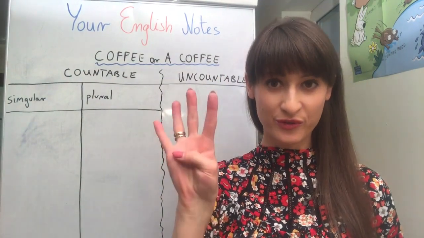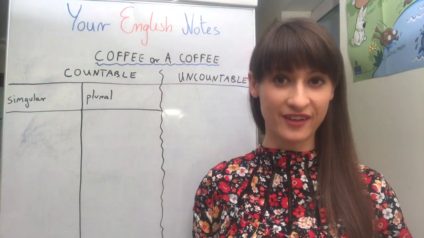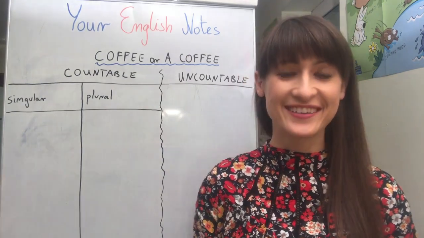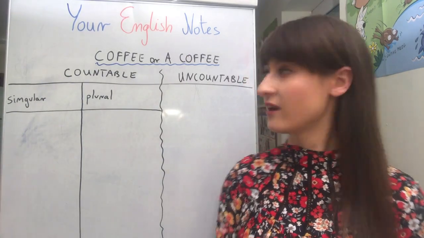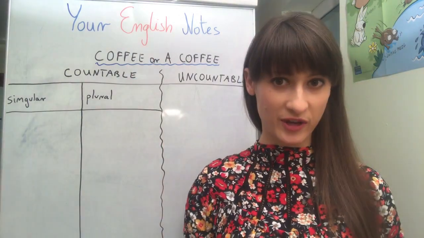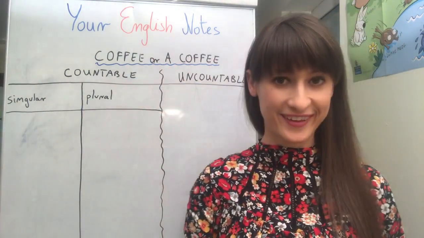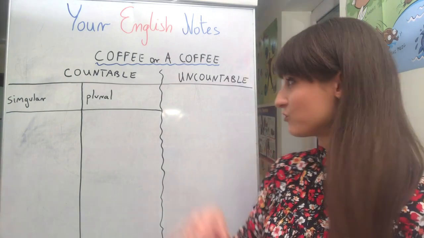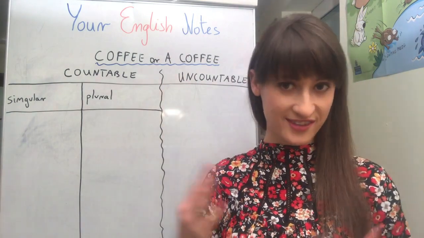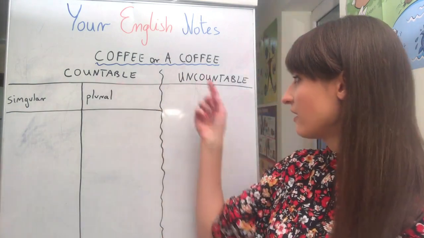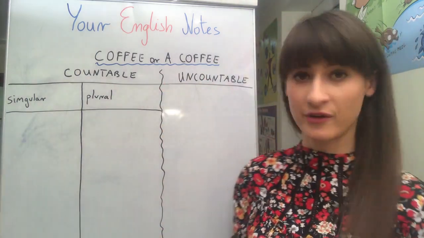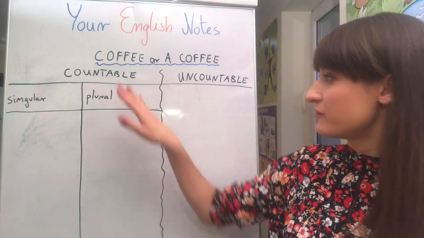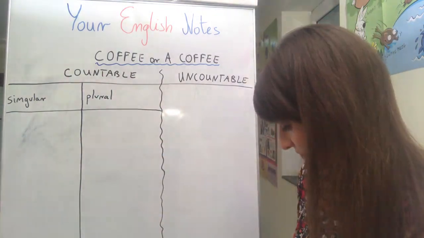Today I've prepared 4 films about countable and uncountable nouns. And in this film I would like to tell you why sometimes people say coffee and sometimes a coffee. Okay, but before I explain that to you, I'd like you to see the difference between countable and uncountable nouns, what they are, okay? So first let's look at the countable nouns.